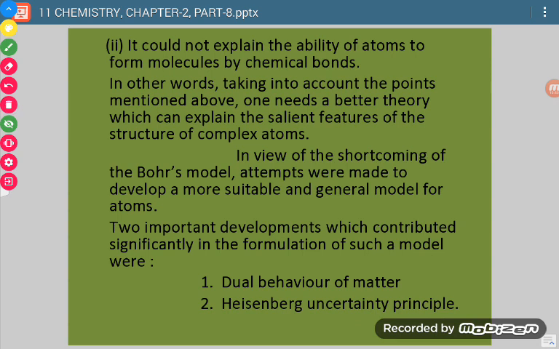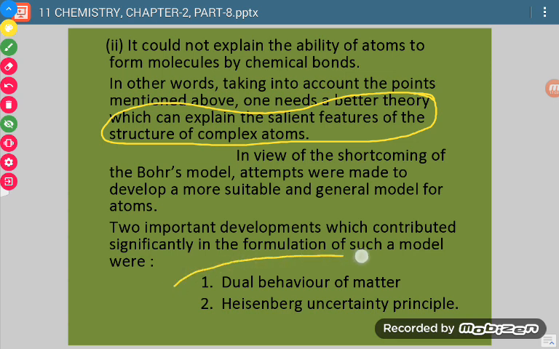Now since there are a few drawbacks of this model, it was required that there must be some better model which can explain all the features shown by atoms. Two other phenomena were developed with the passage of time.